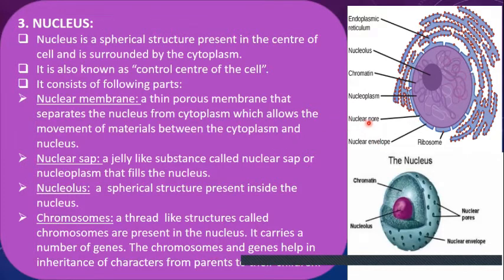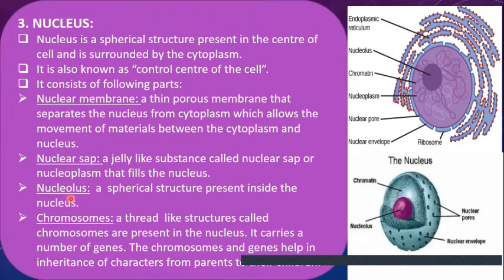Here you are seeing the structure of the nuclear pore, through which the movement of materials takes place. The next part of the nucleus is the nuclear sap. It is a jelly-like fluid, also called the nucleoplasm, and it fills the entire nucleus.